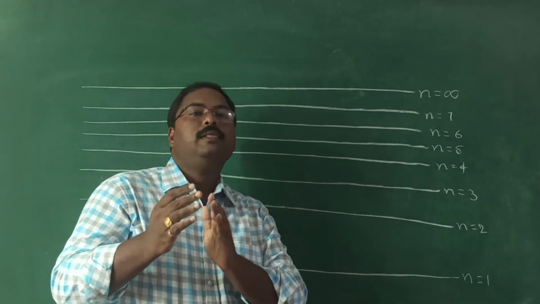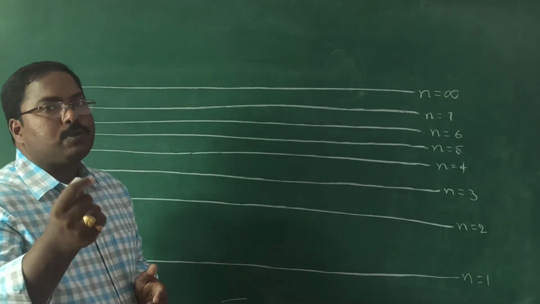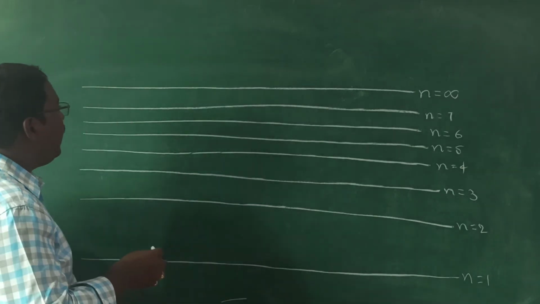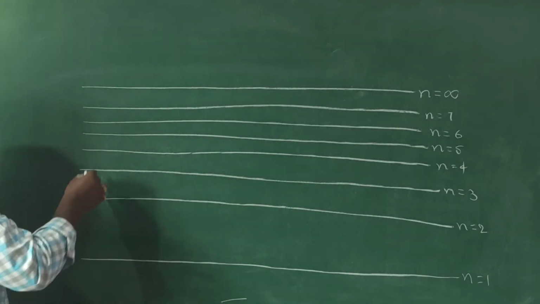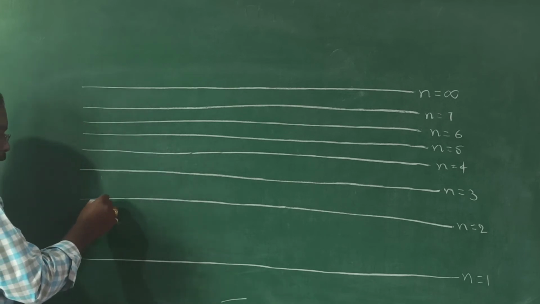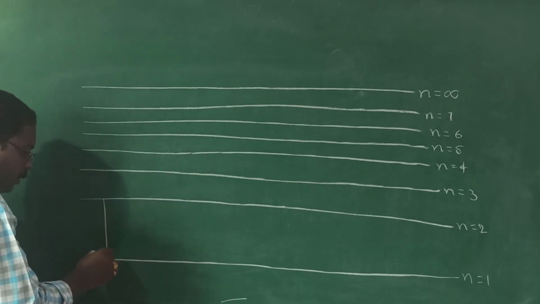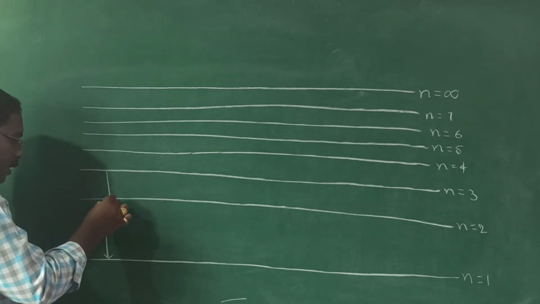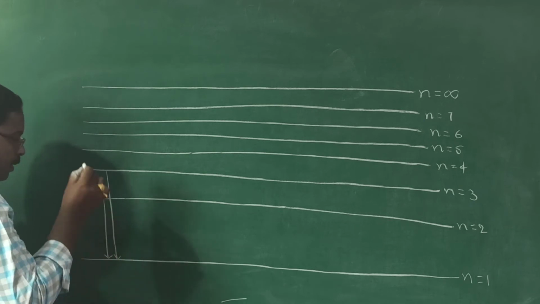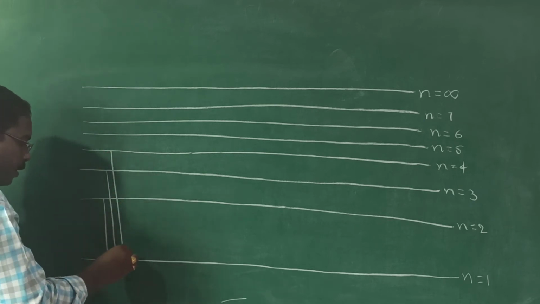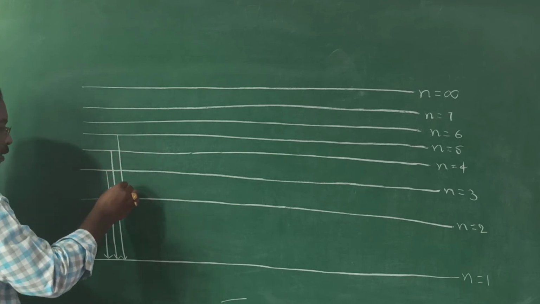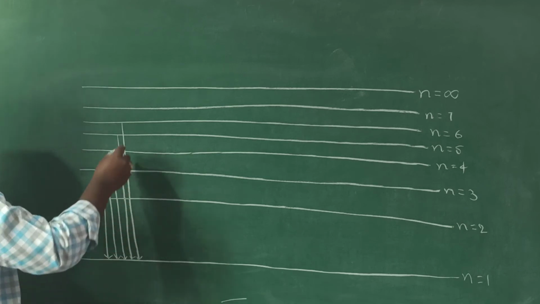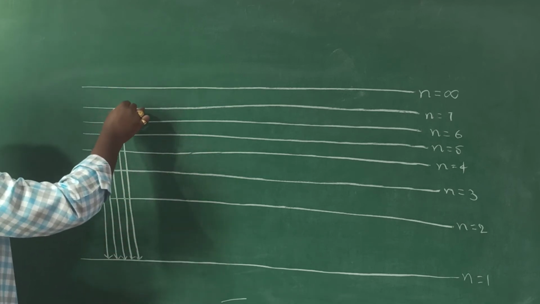Okay? Out of all these spectral lines, the scientist who first observed this hydrogen spectrum is Lyman. He observed one set of spectral lines obtained when the electron jumps from the second orbit to the first orbit, or third to first, fourth to first, fifth to first, sixth to first, and so on.